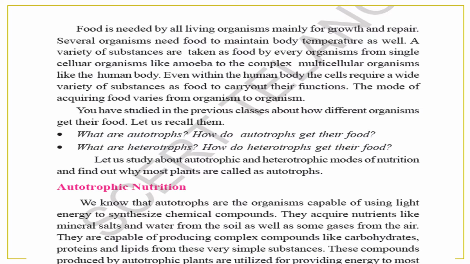We know that autotrophs are the organisms capable of using light energy, sunlight, the light from the sun, naturally, to synthesize chemical compounds. They acquire nutrients from mineral salts and water from the soil, as well as some gases from the air, natural things they take. They are capable of producing complex compounds like carbohydrates, proteins and lipids from these very simple substances. These compounds produced by autotrophic plants are utilized for providing energy.